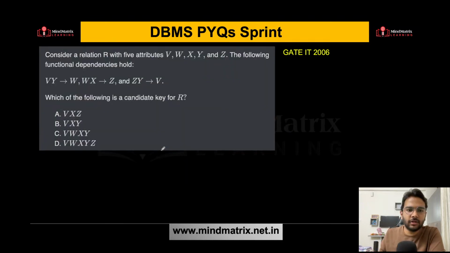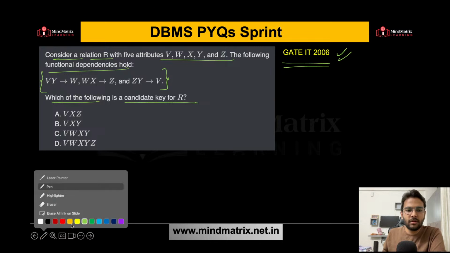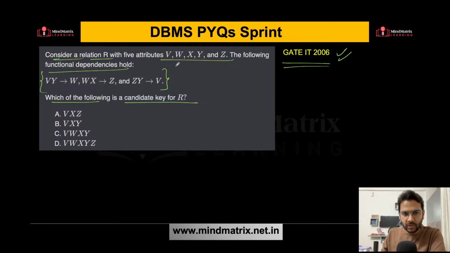Let's proceed further quickly. GATE IT 2006. Consider a relation R with 5 attributes. The following functional dependencies hold, right? Which of the following is a candidate key of R? Again, similar type of question. So WZV is there on the right hand side of the functional dependency. X and Y is not there, so that means XY has to be part of it. So definitely A cannot be the answer because Y is not there, right?